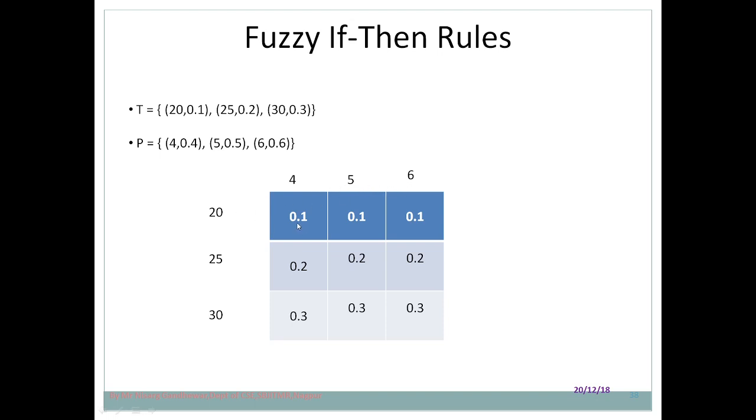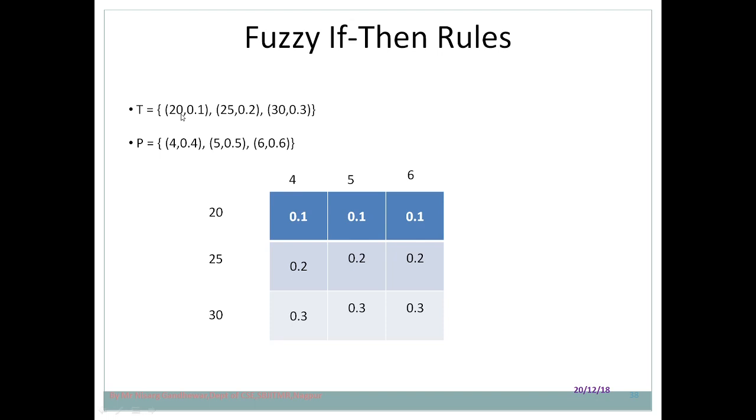Now how does this 0.1 value come? Take the Cartesian product of 20 and 4. In a Cartesian product, every element of the first set is combined with every element of the other set. That means the first value is compared with each of these, then the second value with each of these, then the third value likewise.